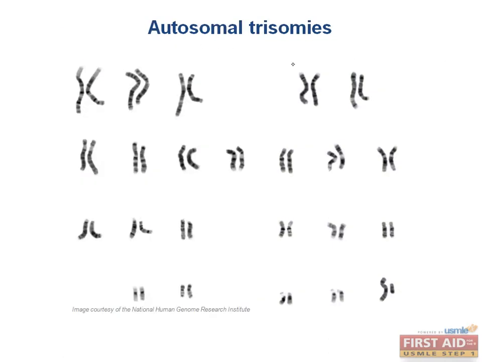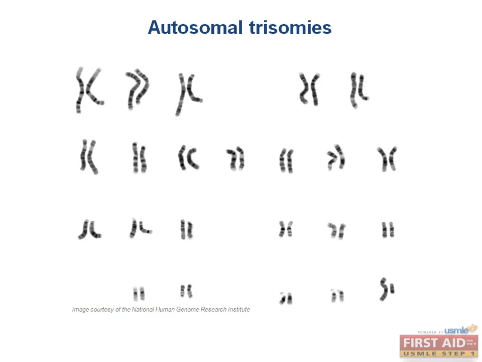Autosomal trisomies occur when 3 homologous chromosomes are present in a zygote, rather than the normal set of 2. So what I'm showing you here is a normal karyotype in which you can see 2 copies of each chromosome. But if there were 3 copies instead of 2 for any of these, that would be a trisomy.